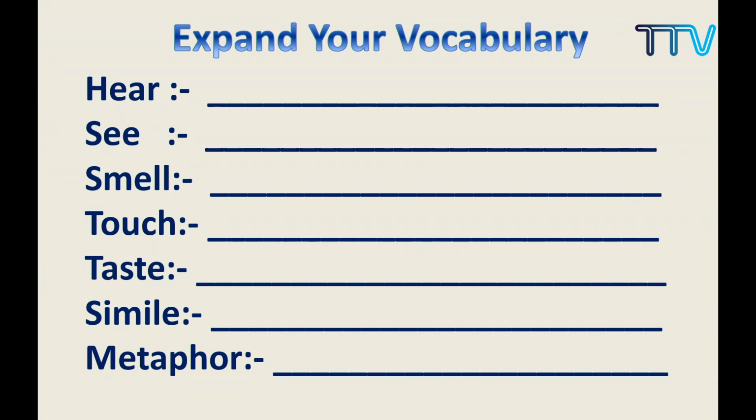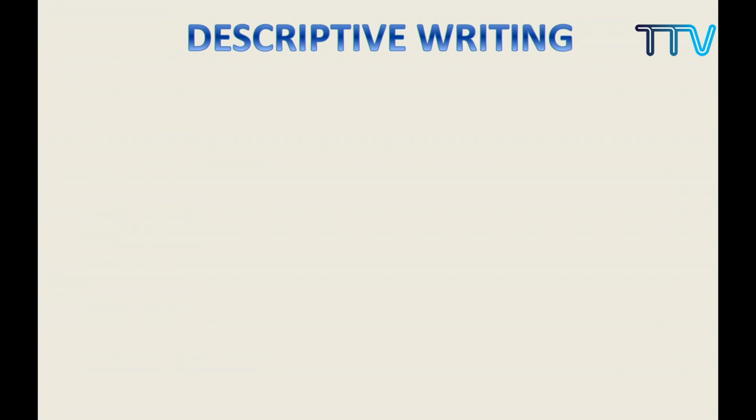Now, for example, as a homework, you can also do here: what are the words you remember about hear? What kind of words do you know? What you hear: soft, rough, loud, scribble. Under see, you just write all the words related to see. Likewise, smell, touch, taste, simile. I've already given you simile. You compare your mother, you compare your teacher, you compare your friend. Metaphor is also comparing. Now you just try to write some words related to all these things.